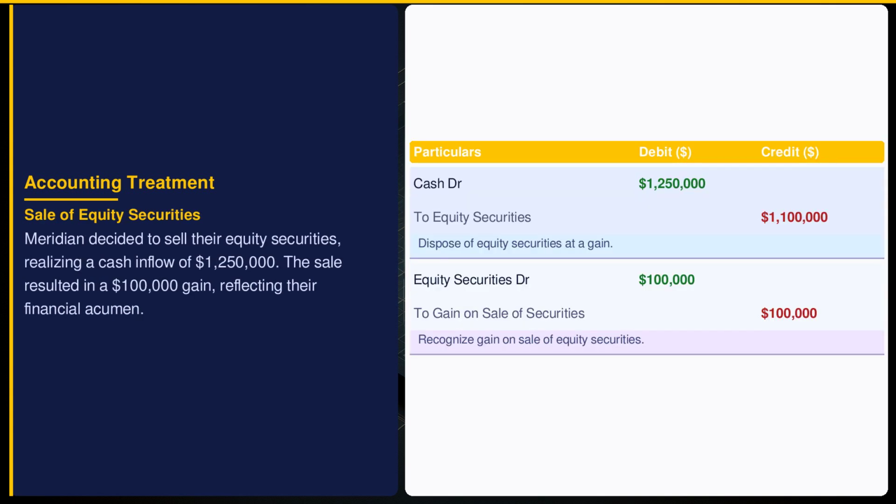The sale of equity securities needs to be recorded at the amount received, with any gain or loss impacting net income per ASC 321. Meridian's sale at a $100,000 gain demonstrates a successful exit strategy, turning their strategic investment into tangible financial results and enhancing shareholder value.